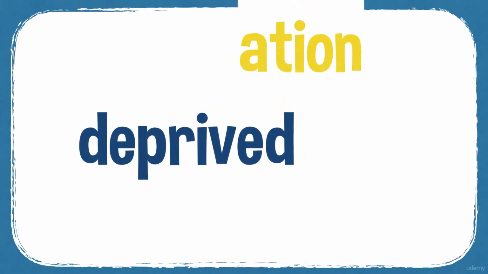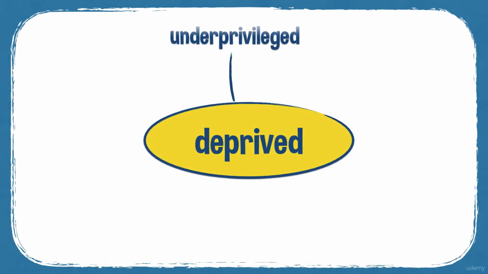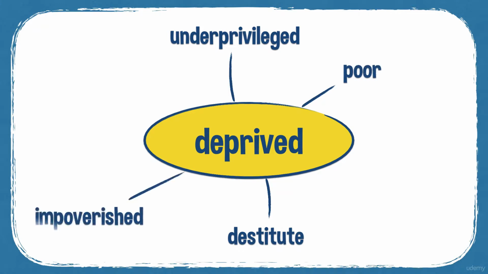So deprived, and deprivation is the noun form. So deprived, underprivileged, destitute if things are really bad, if you're completely poor, have no money, poor, impoverished.